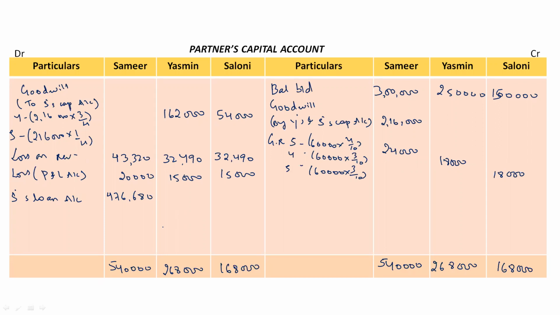Now the balancing figure of the remaining partners. For Saloni, the balancing figure is 58,510 rupees. Okay, and for Yasmin, it's 58,510. For Saloni, it's 66,510. So the balancing figure of the remaining partners will be called balance carried down. This is the balancing figure. This is the new capital of the remaining partners. So all the three balancing figures will be transferred to the balance sheet, right?